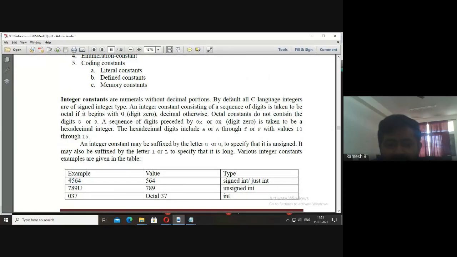They may be positive or negative. If you have a sign, they are known as signed integers. You see that I have prefixed with plus, so they are known as signed integers. We can even suffix with capital U, that means it is unsigned.